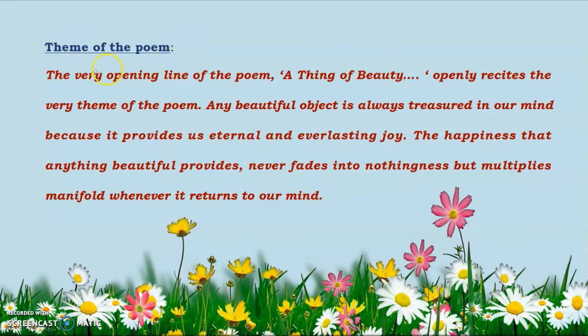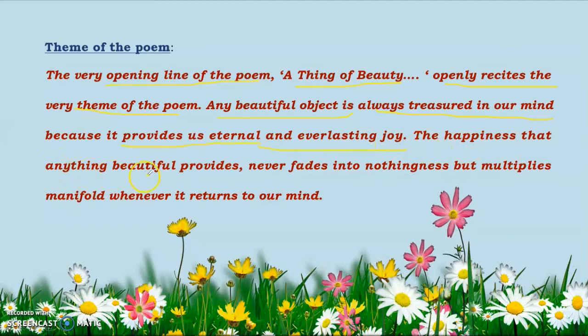The theme of the poem is in the very opening line of the poem, a thing of beauty is a joy forever. It openly recites the very theme of the poem. That is, any beautiful object is always treasured in our mind because it provides us eternal and everlasting joy.